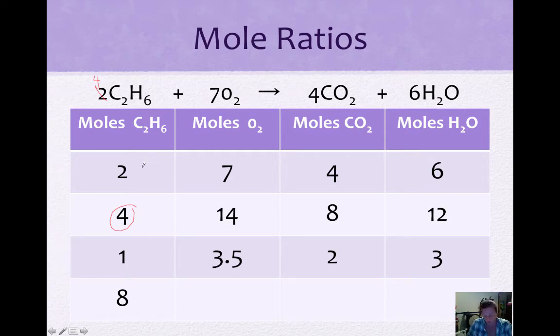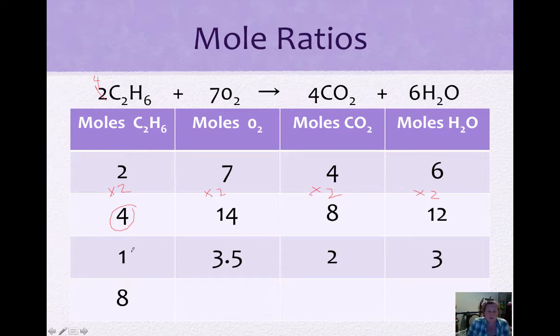So if we started with 2 and we go to 4, this was multiplied by 2. So we would have to multiply every other part by 2 to figure out what would be produced. So the ratio has to be the same for every mole within that equation.